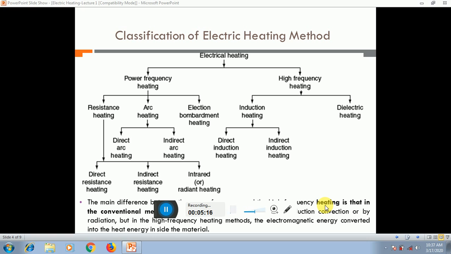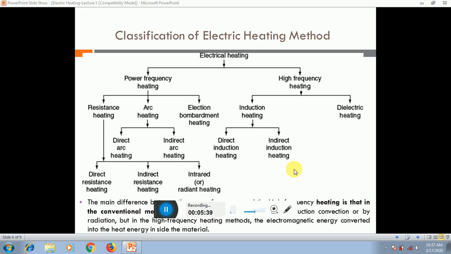It means that the power frequency materials have to only put in the material, and the high frequency is given externally to the heat. So the next one is: what are the different substance parts or classifications of the heating method?